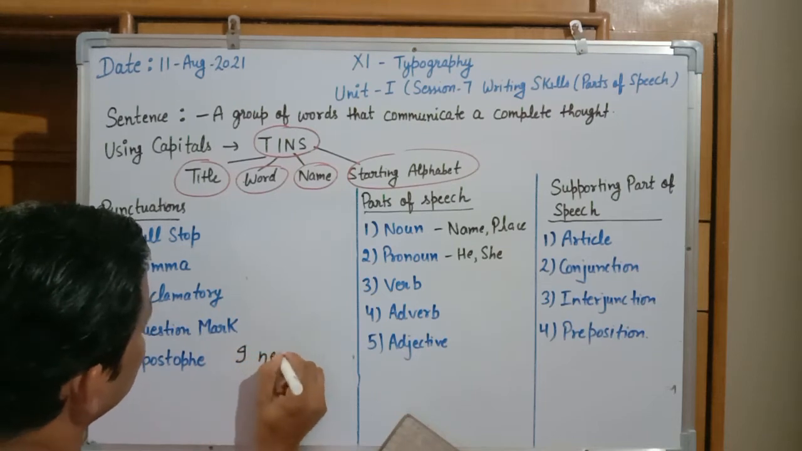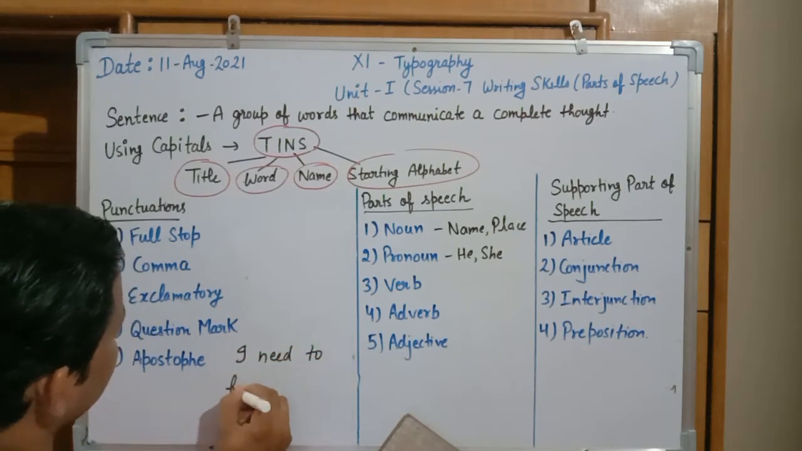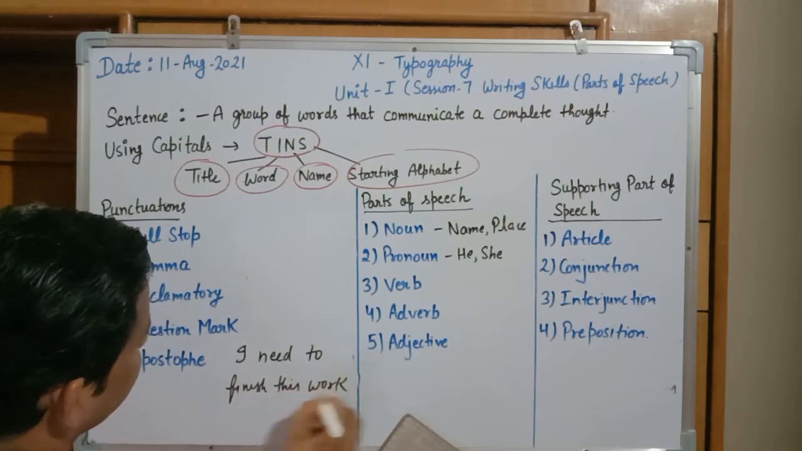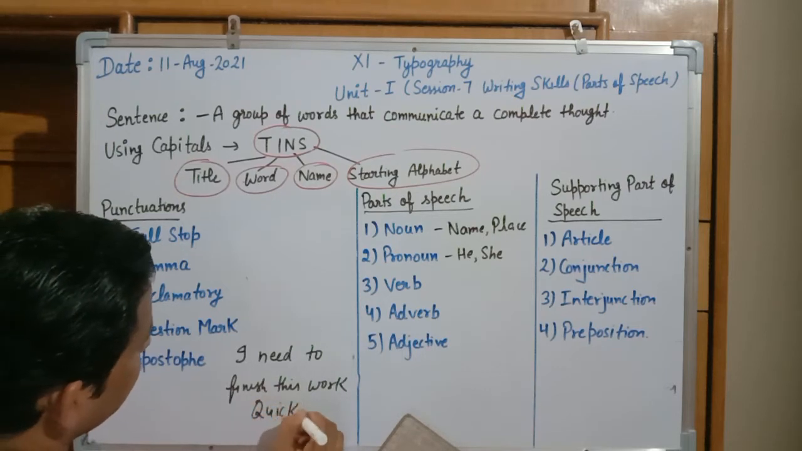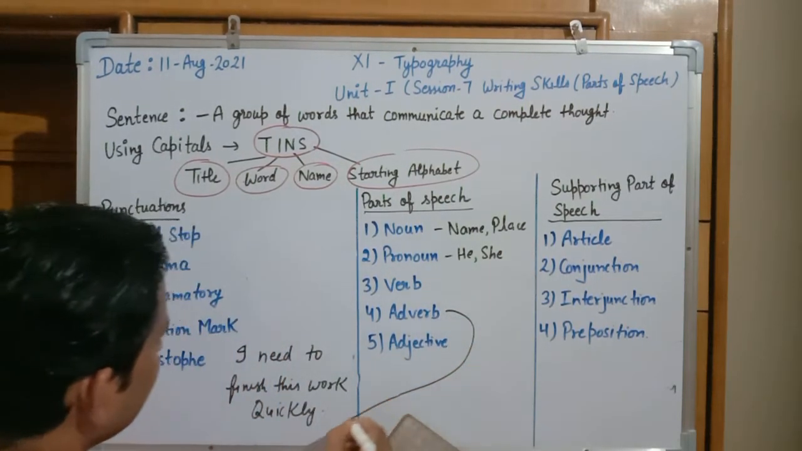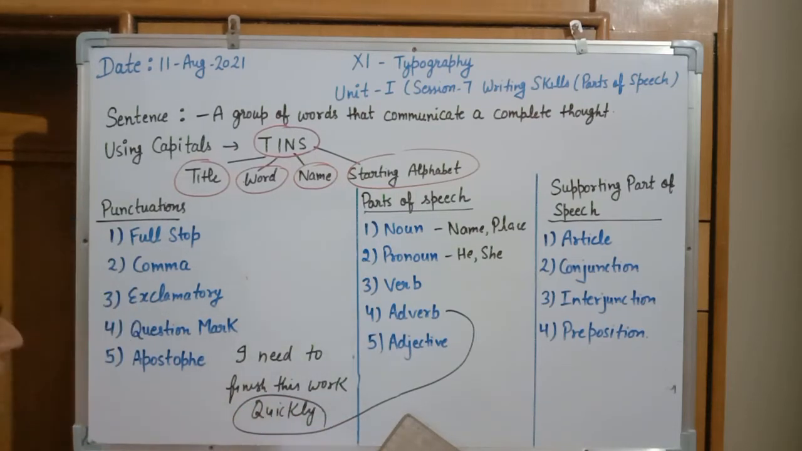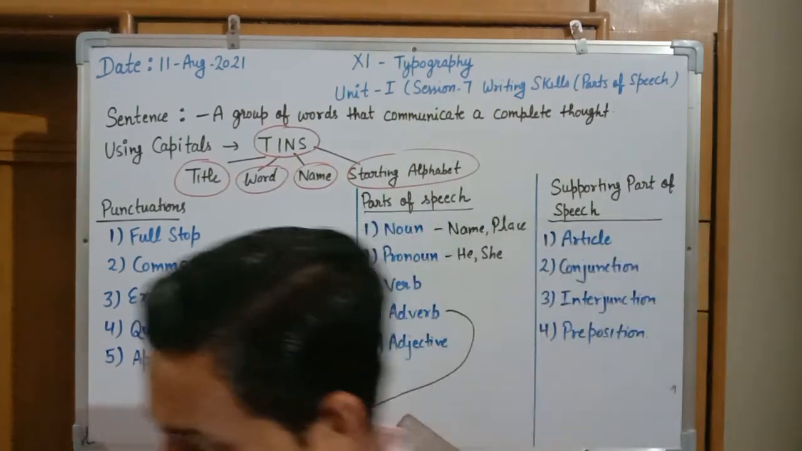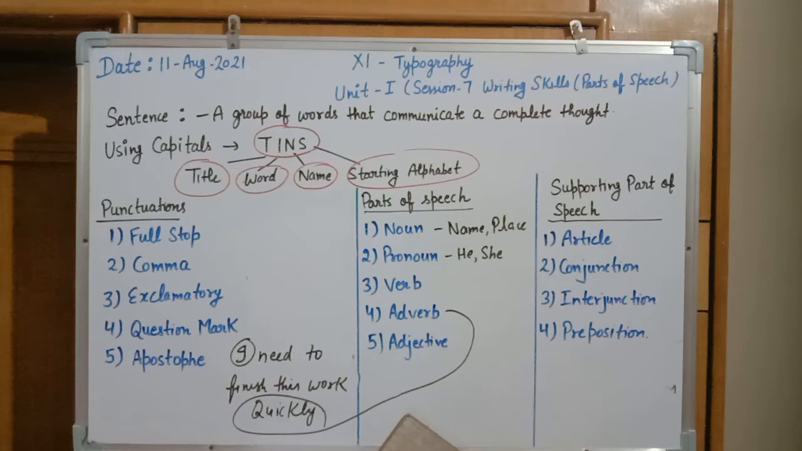I need to finish this work quickly. So what is the adjective in this sentence? The adjective in this sentence, if you will see, that is not a proper adjective. It is a part of adverb, and adverb is this thing. And what is I? I is the person who is doing the specific thing. I is the noun. So if we are discussing about adjective, it should be long, small, sharp, like